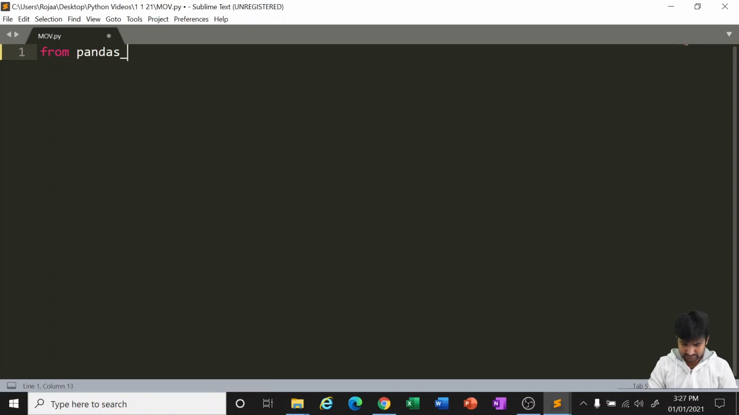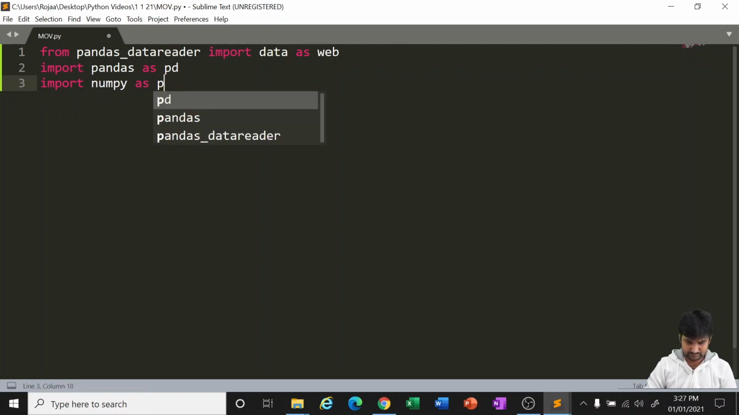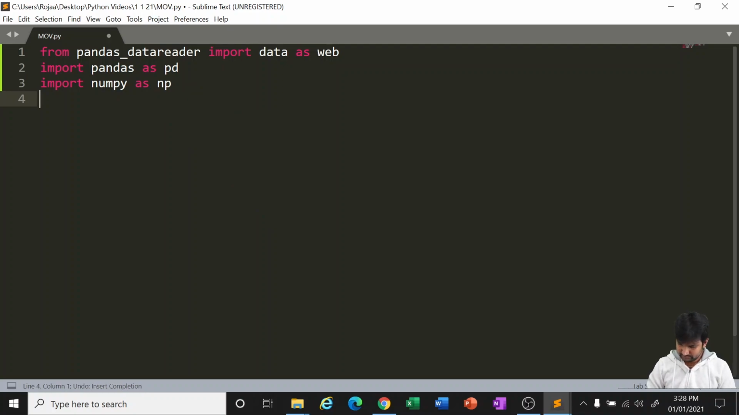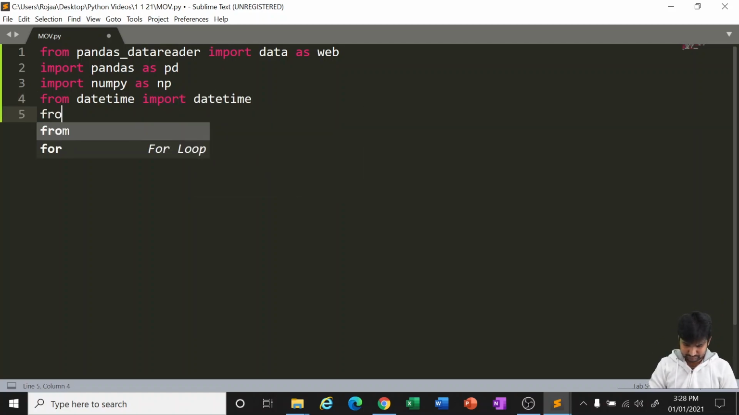From pandas data reader, import data web. Import pandas.